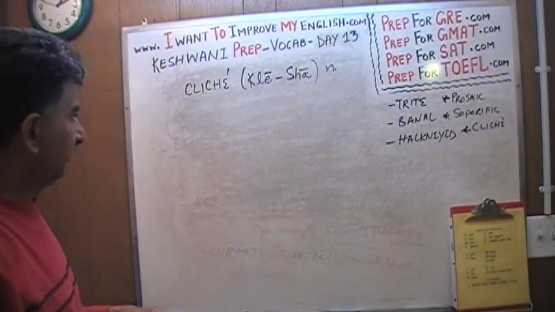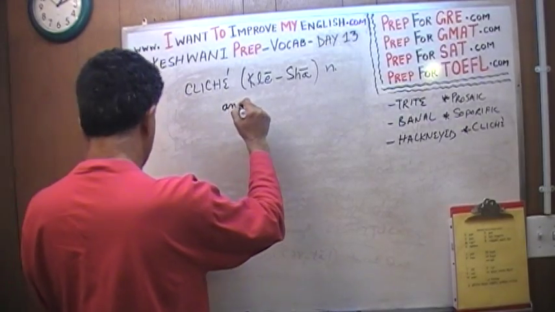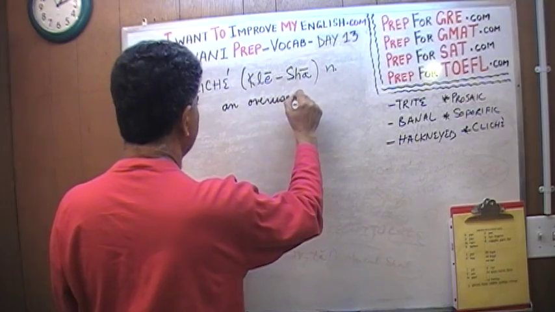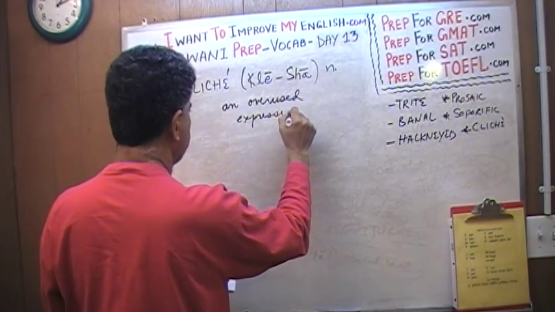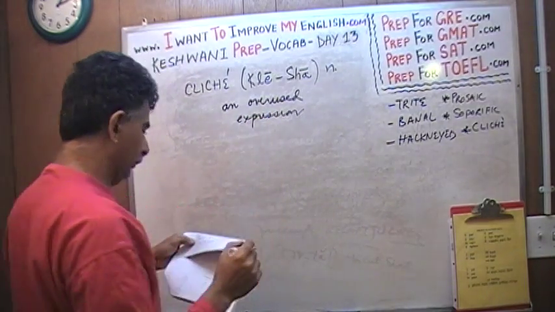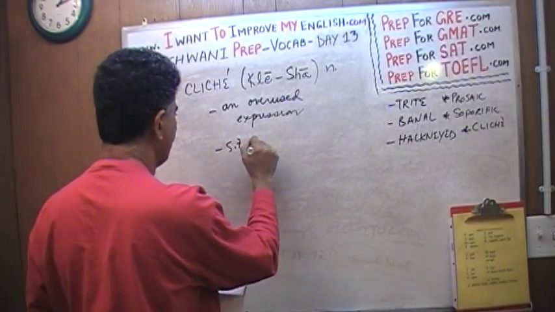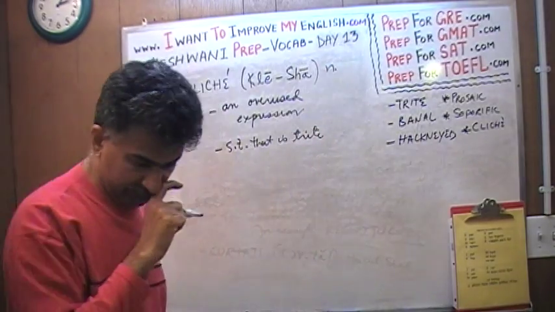What does it mean? Well, you know what it means. It just means an overused expression, something that is trite. That's what cliché is.